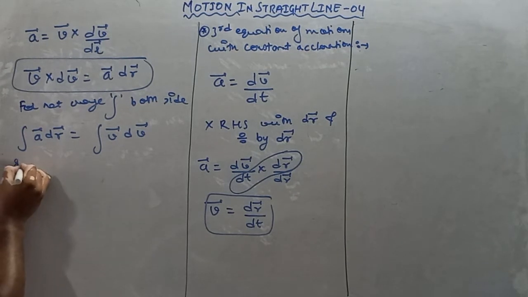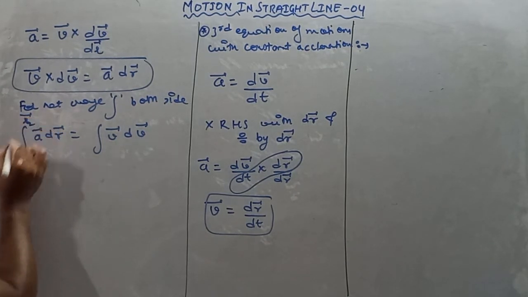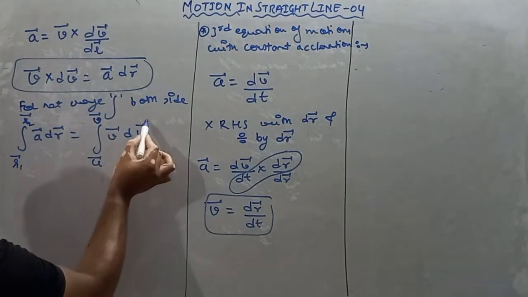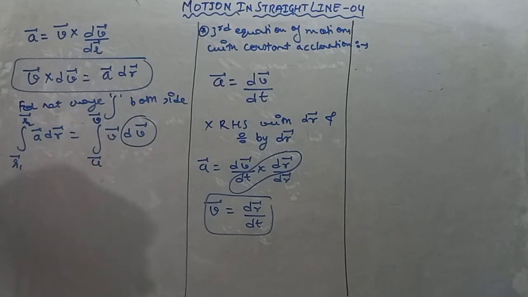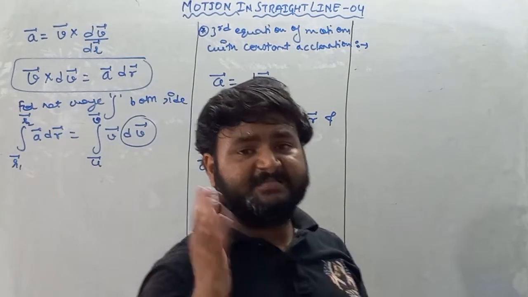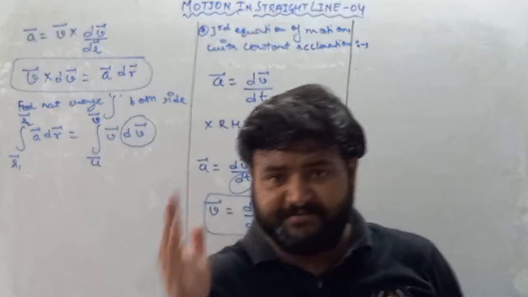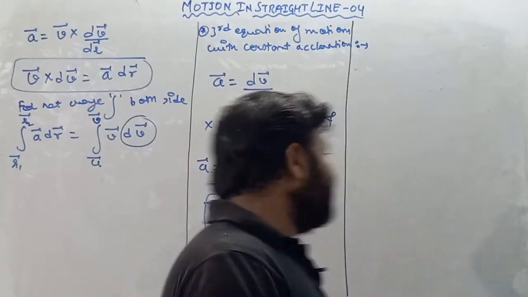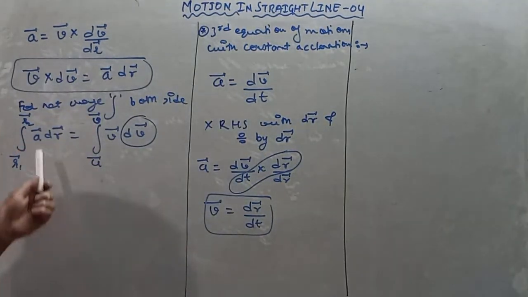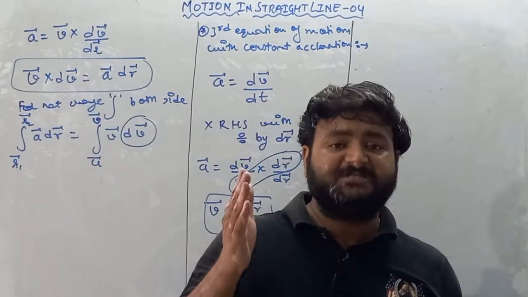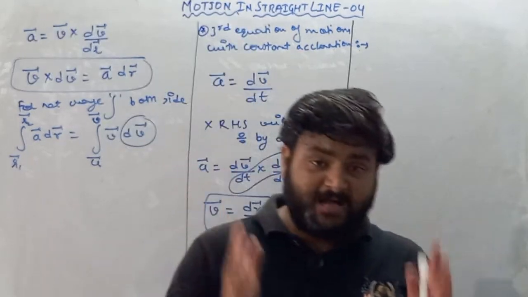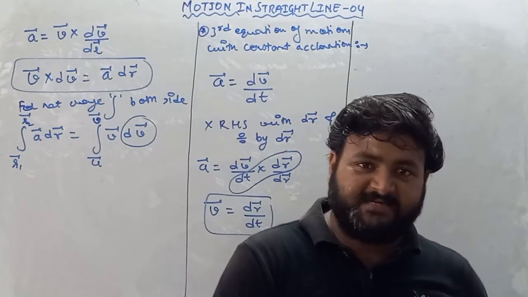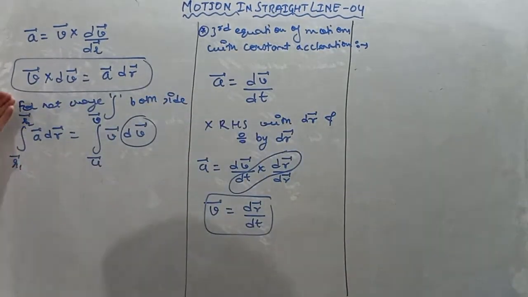So integrating, a vector dr vector is equal to integration of v vector dv vector. Now see, position is changing from r1 vector to r2 vector, and velocity is changing from u vector to v vector. This is dv vector, which is nothing but change in velocity vector, so I'll put limit u to v, and this dr vector is nothing but change in position vector, so I'll put limit r1 vector to r2 vector.